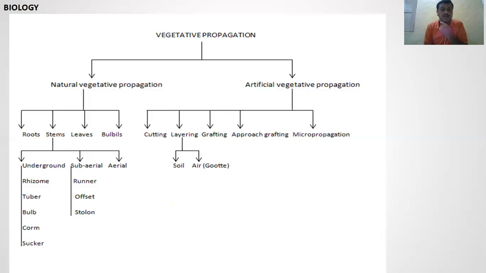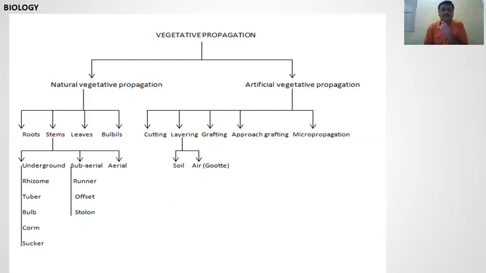Then subaerial modifications of the stems. First is the sucker. It grows horizontally below the soil and then emerges at some distance. Example, mint, which means pudina.